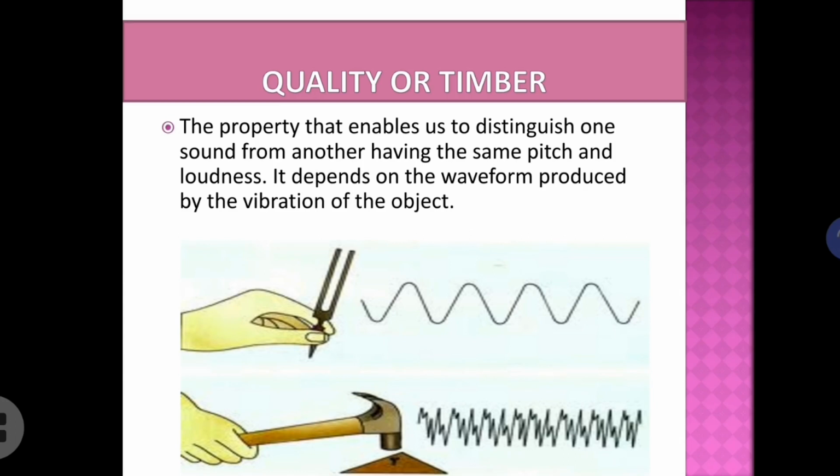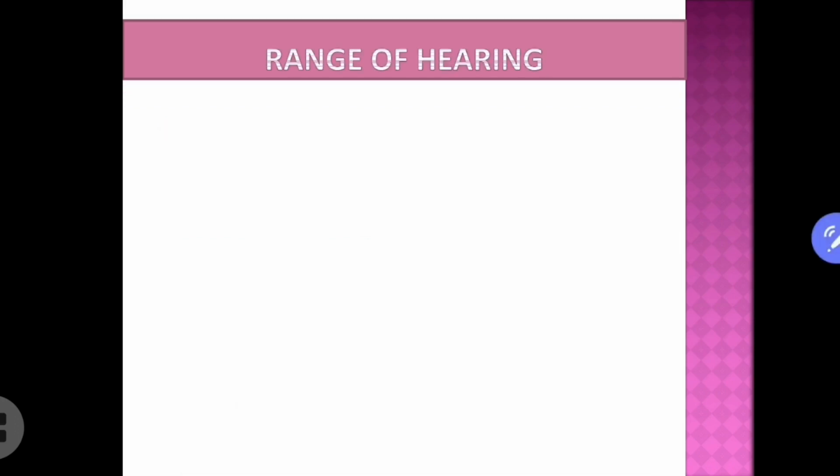And this property depends on the waveform produced by the vibration of the object. What is it? Waveform produced by the vibration of the object. As you can see, the tuning fork is producing one kind of waveform, and the hammer is producing another kind of waveform, and this type of waveform decides the quality or timbre of the sound.